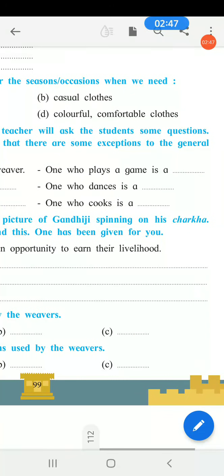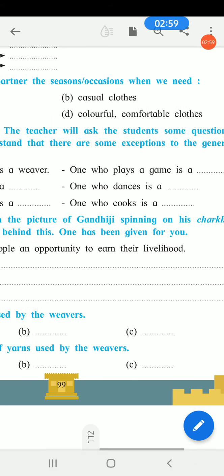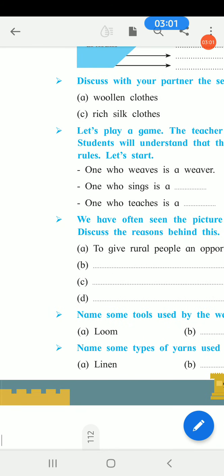Then B, casual clothes. Casual clothes we wear when we are at home. Then the next, C, rich silk clothes.